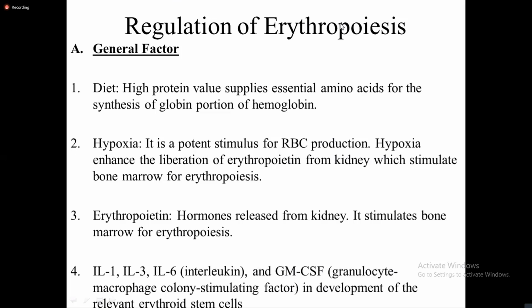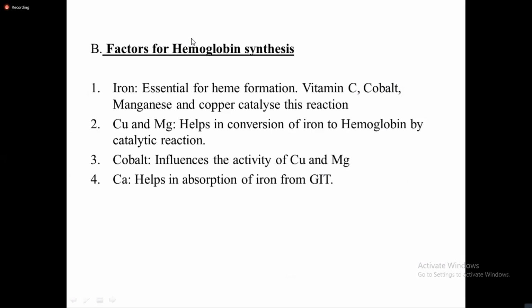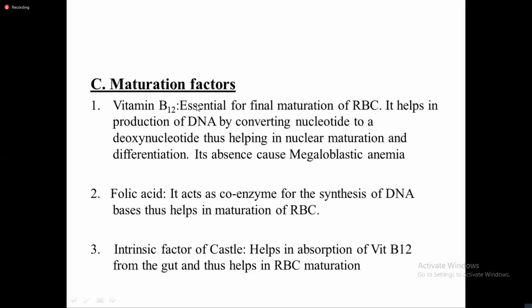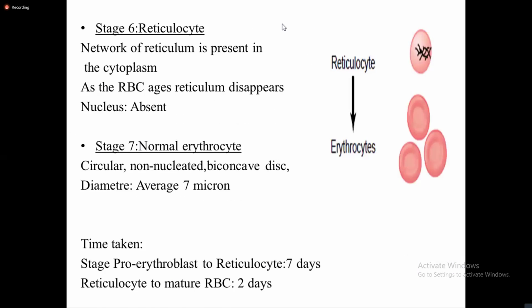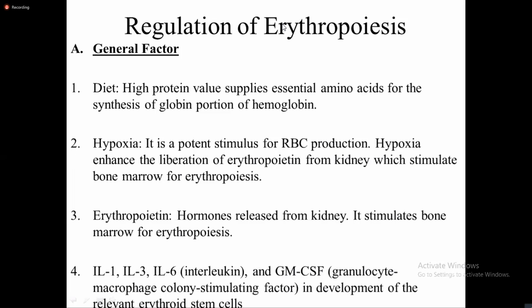Regulation of erythropoiesis can be done by various factors. Under general factors come several factors. There are other factors as well: factors for hemoglobin synthesis, and maturation factors. These all regulate erythropoiesis. Let's go through each of these now. Under general factors comes diet, like high protein value, which supplies essential amino acids for synthesis of the globin portion of hemoglobin. That is one factor under general factors.